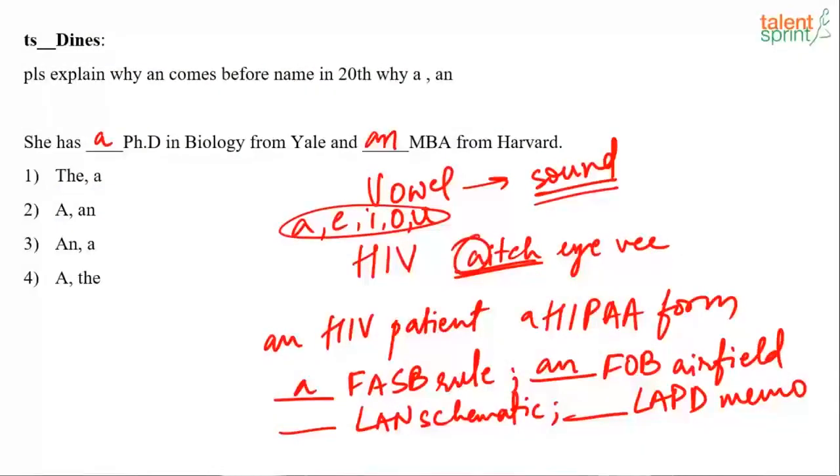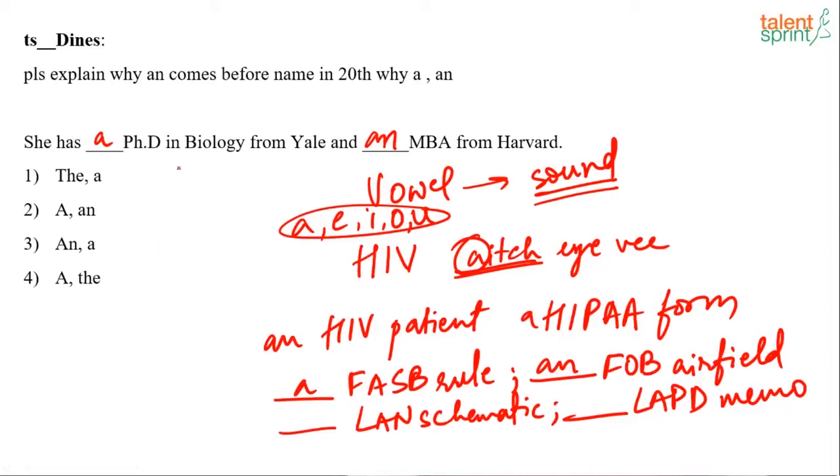Now when we are pronouncing the acronym as a word, that time we use the indefinite article a. But on the other hand, when we are talking about alphabets which have the vowel sound and we spell out each letter of the acronym, like LAPD, that time we will use an. So let's look at a few of the alphabets before which we will use an.